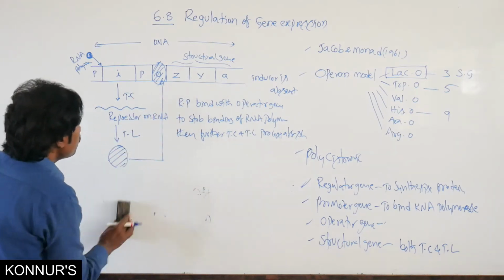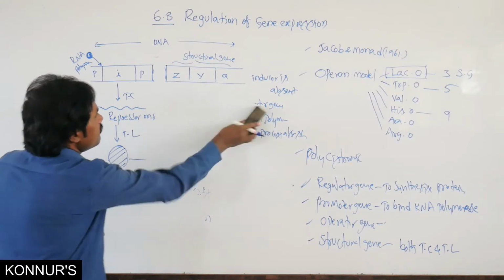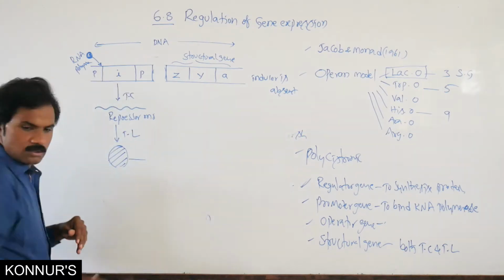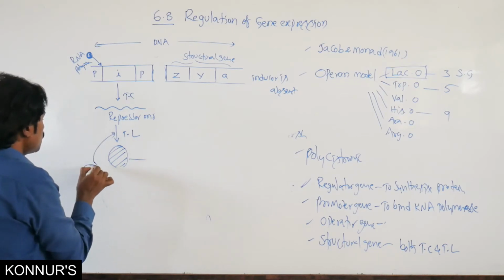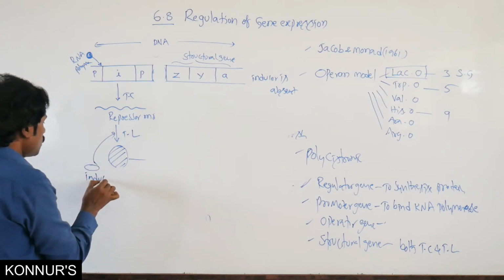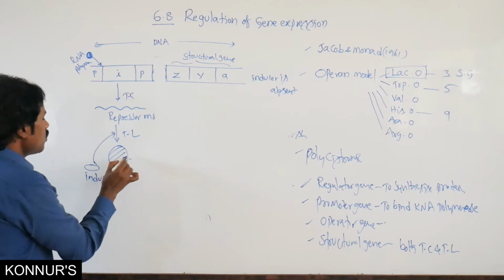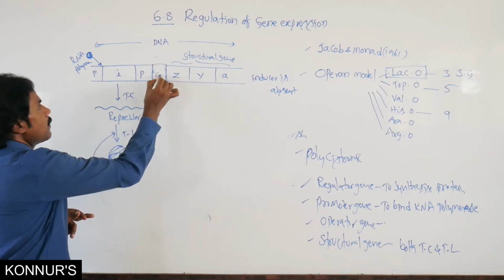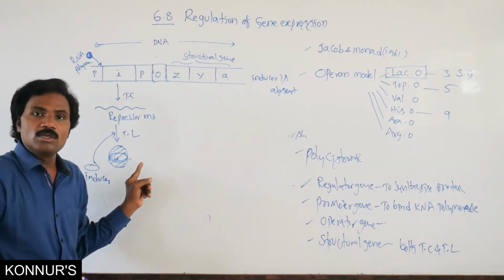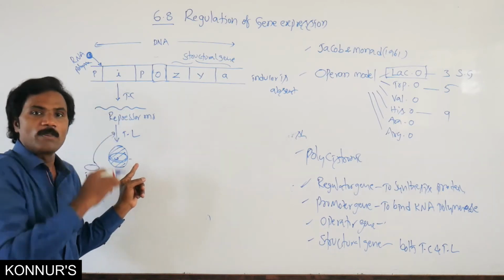Similarly, whenever the repressor is combined with the inducer, it is unable to bind on the operator.